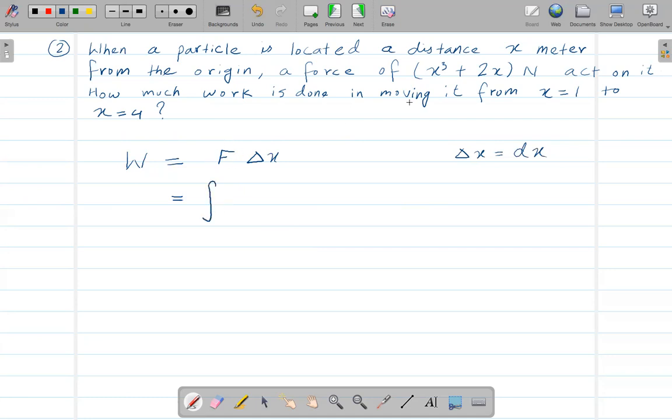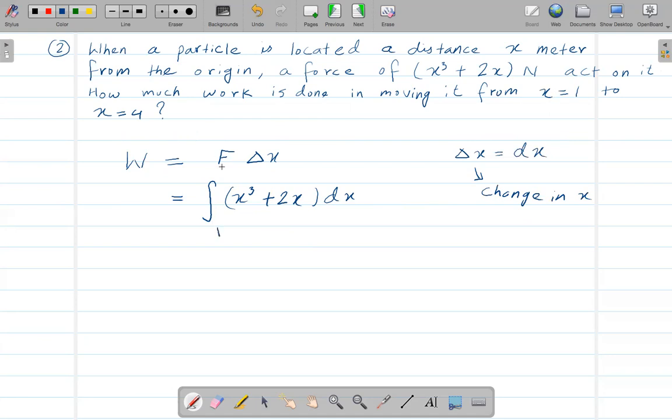The force is x to the power 3 plus 2x, change or delta x is also basically dx. That's what I said, right? And this delta x is also called change in x, right? So change in x, we're saying it's from 1 to 4.